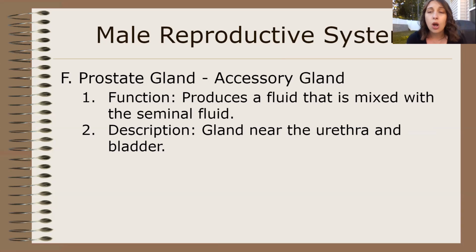The prostate gland is also an accessory gland. The prostate gland's job is to also produce a fluid, which is mixed with seminal fluid. It just helps things to travel smoother.